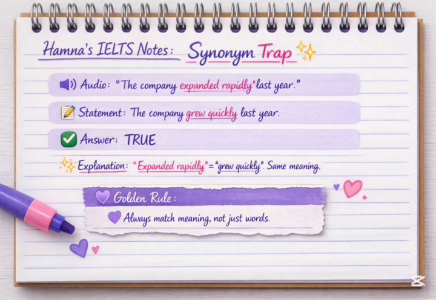The first trap is the synonym trap. IELTS loves using synonyms to trap you. For example, the audio says, the company expanded rapidly last year. In the question, you are asked, the company grew quickly last year. The answer is true. Here, the words are changed slightly. In the audio it was said expanded rapidly, but in the question it was written grew quickly. But the meanings are the same. Hence, the answer is true.